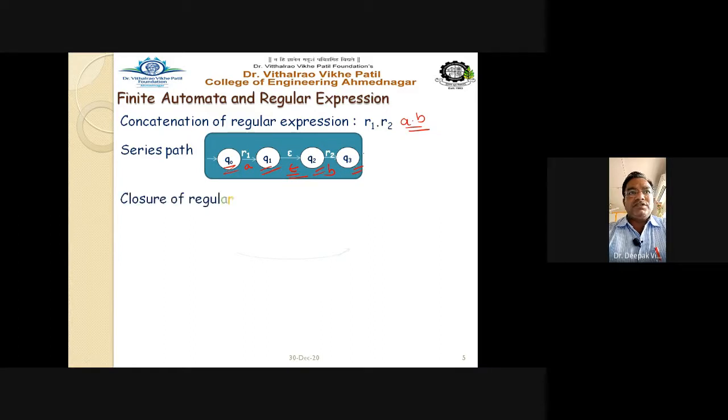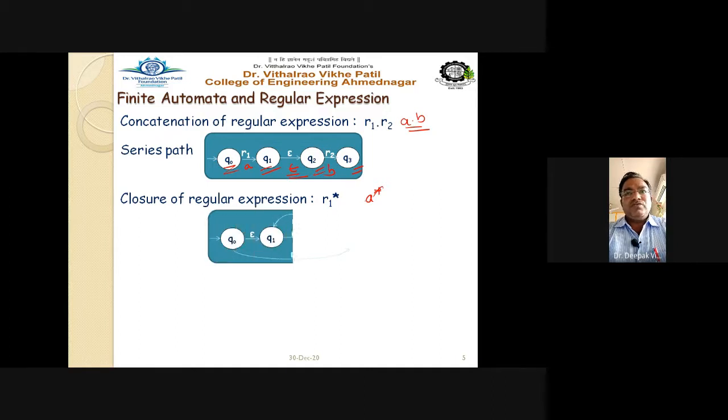And if the expression contains the closure of a regular expression, that is r raised to star, or for example a raised to star, then again I have to take 1, 2, 3, 4 states. 4 states are to be taken here, and instead of R1 I take a, and all the other transitions are marked as epsilon. There are 2 additional transitions, from q2 to q1 and from q0 to q3. You have to keep these 2 transitions in mind always while drawing a star.